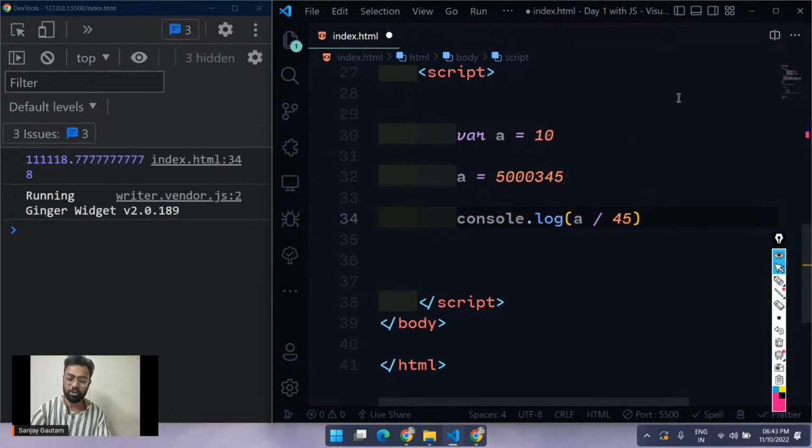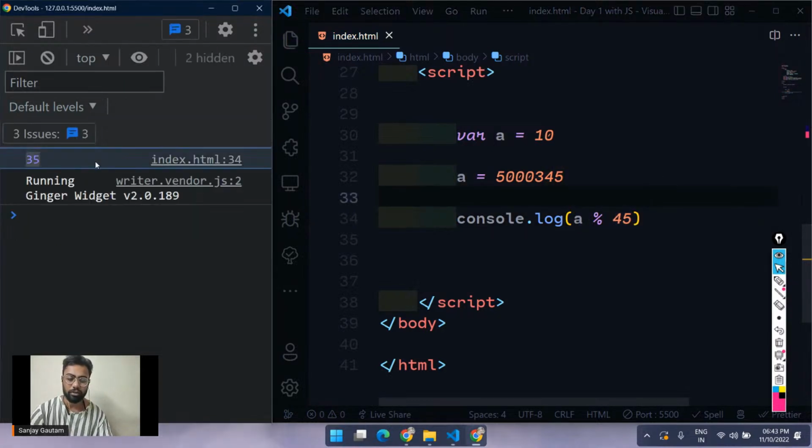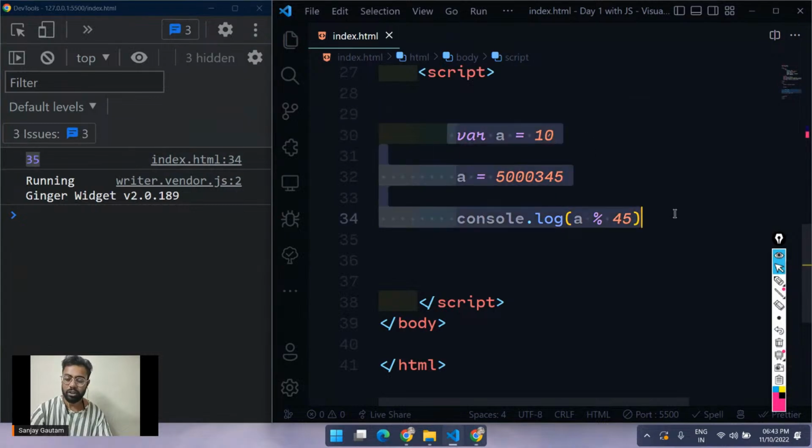For the division, just use the slash. And if you just want to know what would be the remainder if you divide these two things, I'm just going to get 35 here. So 35 is the remainder. So all this stuff we have basically covered yesterday.